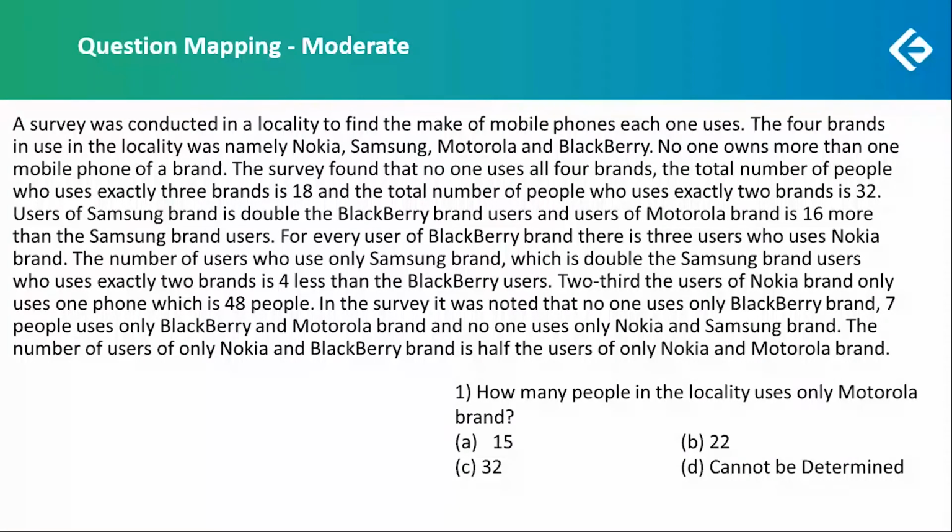Now, this question was of moderate difficulty because you could have fitted all the data in the Venn diagram, but because this is a Venn diagram or a set theory question based on 4 sets, because there were 4 brands, it was a bit time consuming set, and for some students it could have been difficult as well. So this was a tricky and time consuming set. So there were 4 questions over here.